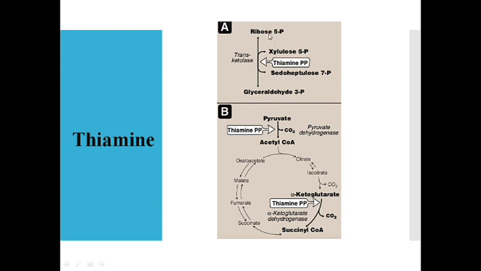That is, ribose combines with xylulose to form sedoheptulose containing 7 carbon atoms. It is a keto sugar, and glyceraldehyde 3-phosphate, which is an aldose sugar. So this is about the transketolation reaction.